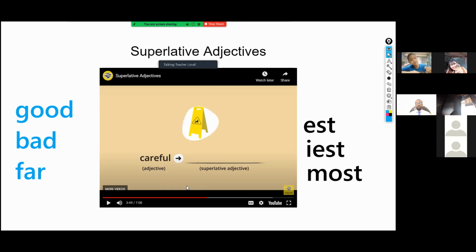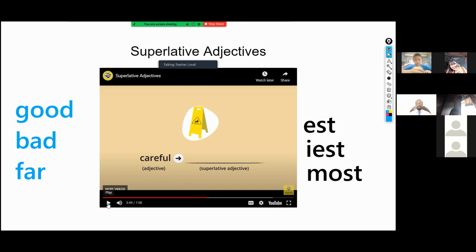Careful. All right, so Ms. Tangler, can you choose a student? What does careful become? Students, what should careful become? Just try, it's okay, just try. Where did all the students go? All right, so I'll help you with this one, okay?